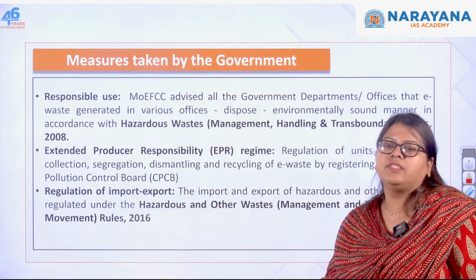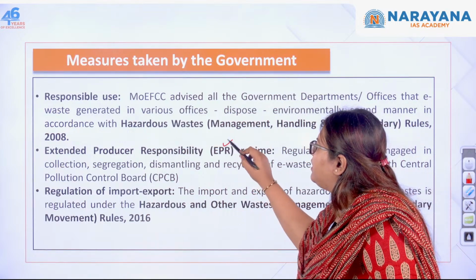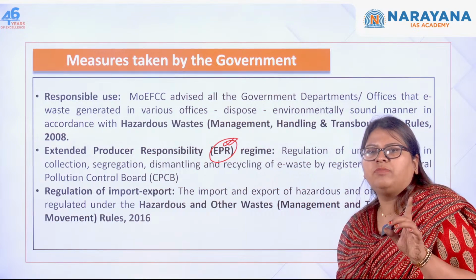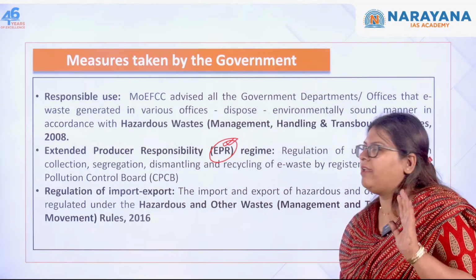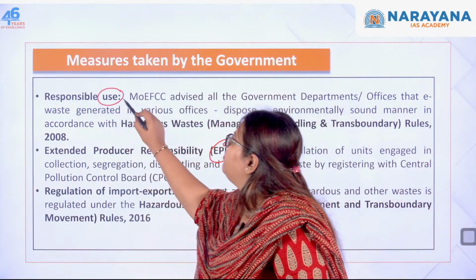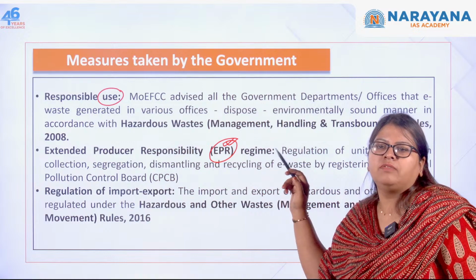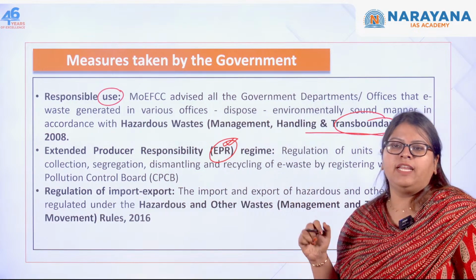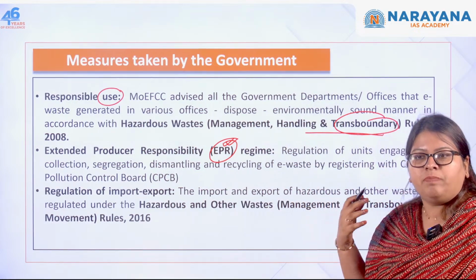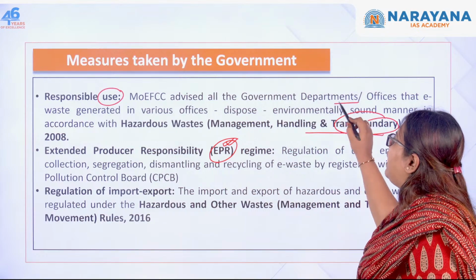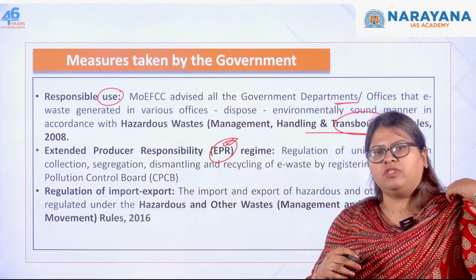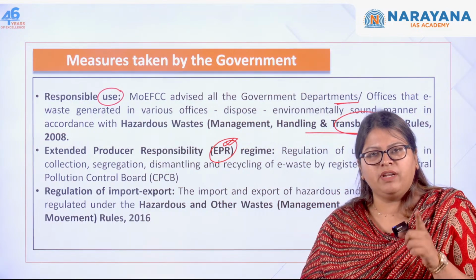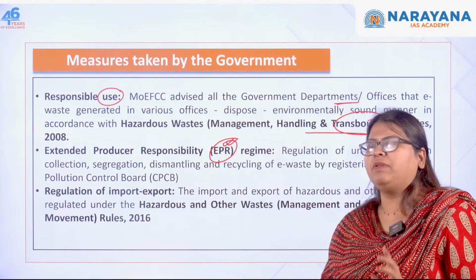So what are the measures that have been taken by the government? We brought about extended producer responsibility. That is, whoever is producing it must be responsible for disposing of it in an environmentally safe manner. Next one, responsible use. According to the Hazardous Waste Management, Handling and Transboundary Movement rules of 2008, the specific departments or offices that generate this kind of waste must be responsible. For example, if you use a PC, when you are throwing it away, you have to be responsible enough to see that it is processed properly and then disposed of.